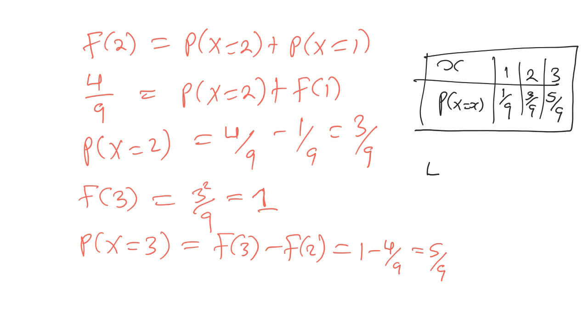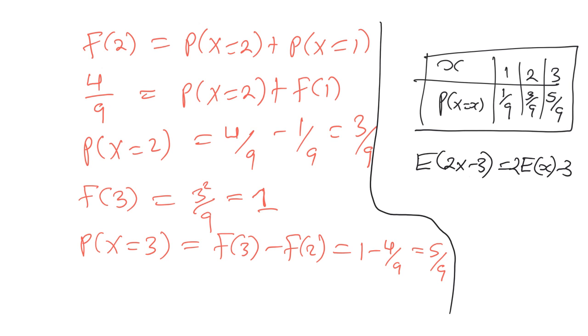If you are to get the expectation of 2x minus 3, then we have to remember what we have so far discussed. The expectation of 2x minus 3 is twice the expectation of x minus 3. So what we need basically here is the expectation of x. What is the expectation of x? We get x's and multiply by the probabilities. This is 1 over 9 plus 6 out of 9 plus 15 over 9.